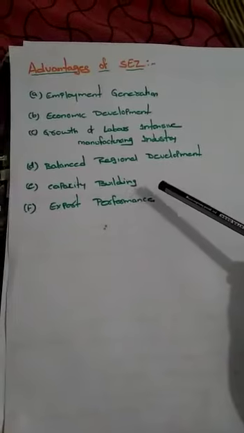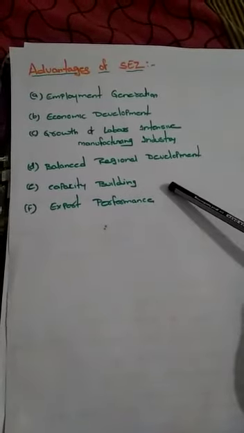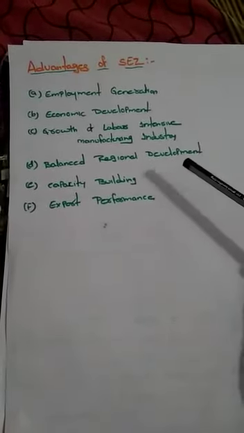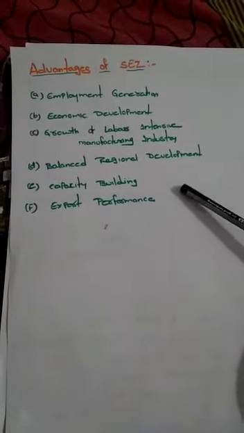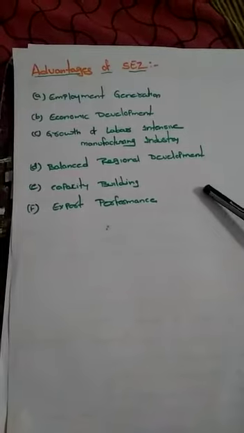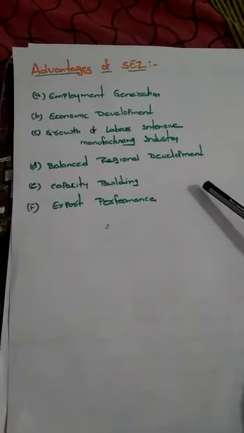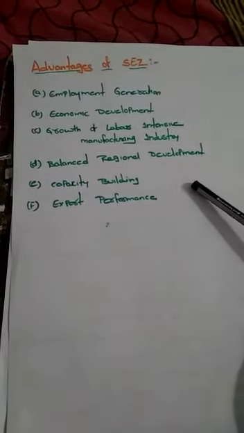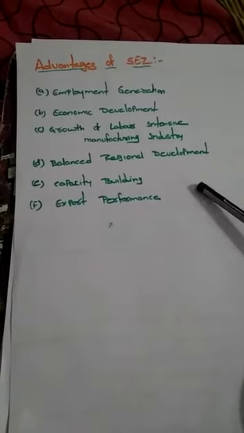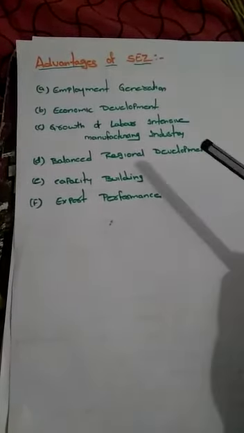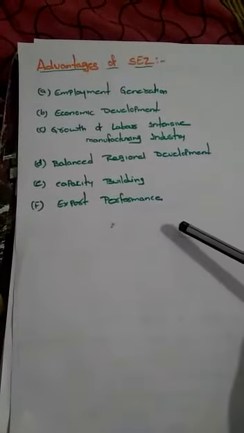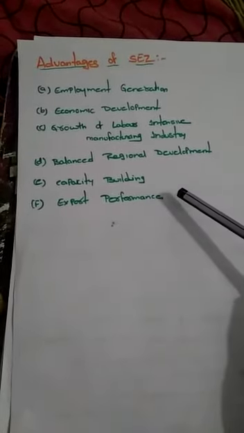The next advantage is capacity building. By SEZ, they are able to build stronger capacity, where all the infrastructure facilities are available for the industrialists in the SEZ zone. The last one is export performance. In SEZ, they are able to improve the export performance.